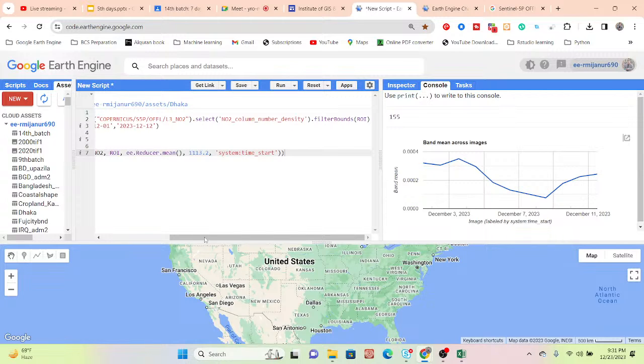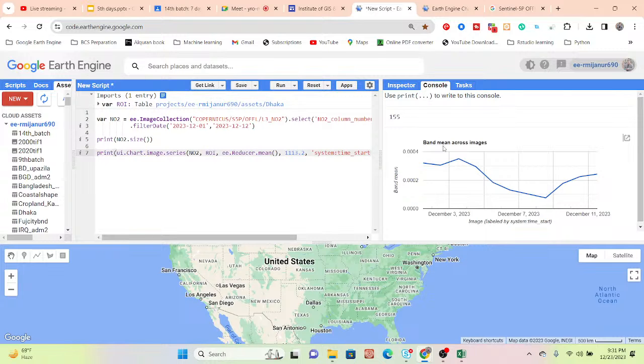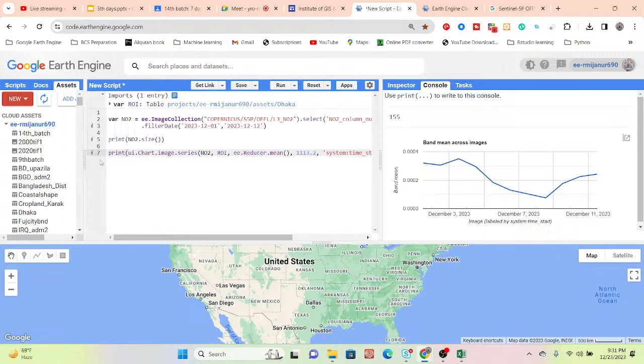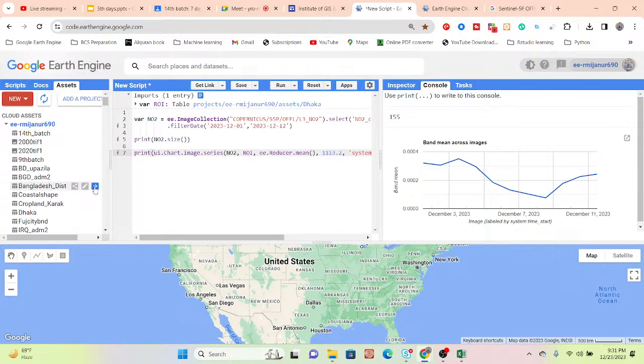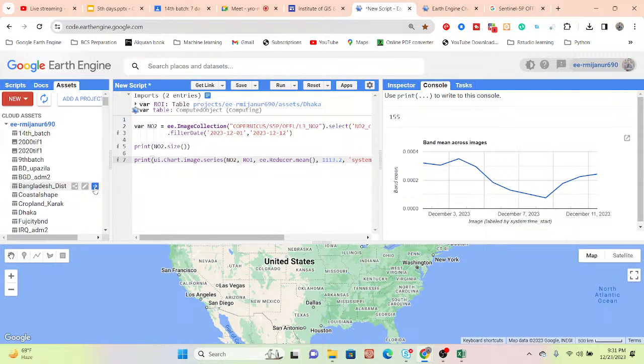Okay, so at this time you can see for the Dhaka city the chart is coming. There is no problem. But I also try to make the chart for Bangladesh, suppose the whole country boundary of Bangladesh. Then what happened? You can check. I simply import the Bangladesh shape file and put this name.